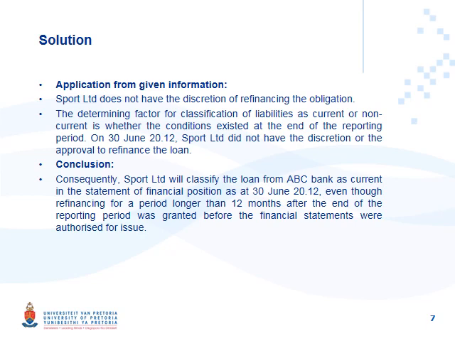Then always a conclusion. Consequently, Sport Limited will classify the loan from ABC Bank as current in the Statement of Financial Position at 30 June 20x12, even though the refinancing for a period longer than 12 months after the end of the reporting period was granted, because that condition did not exist at year end. So we have looked at all of the paragraphs, paragraph 69 and 72 to 76, and it is very important for you to know when a liability is classified as non-current and when it is classified as a current liability.